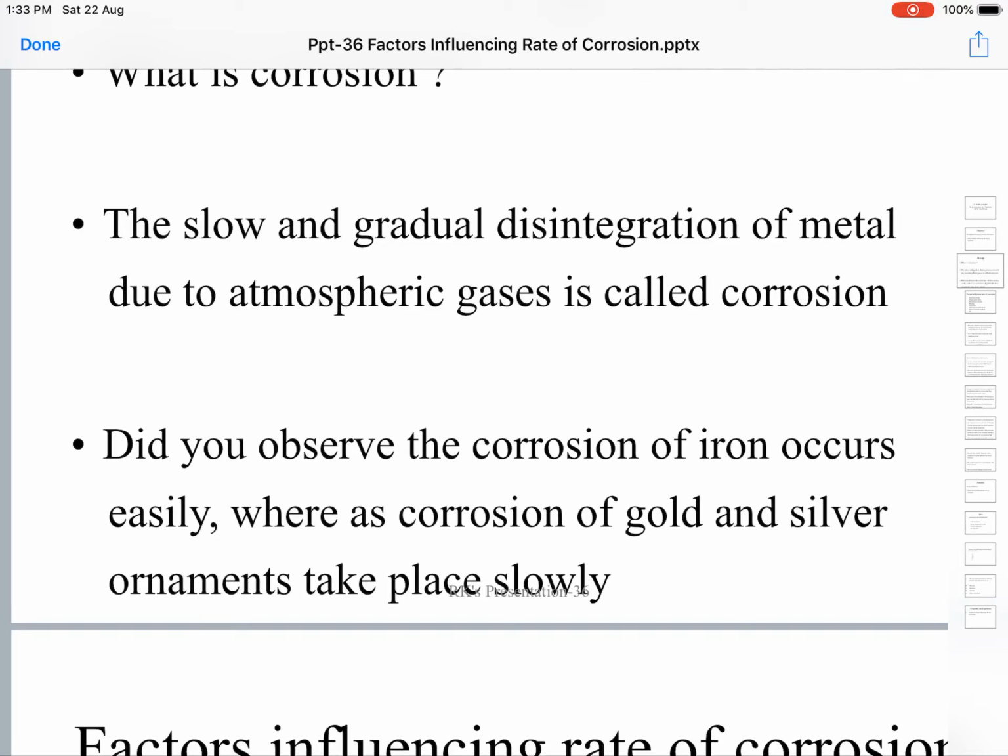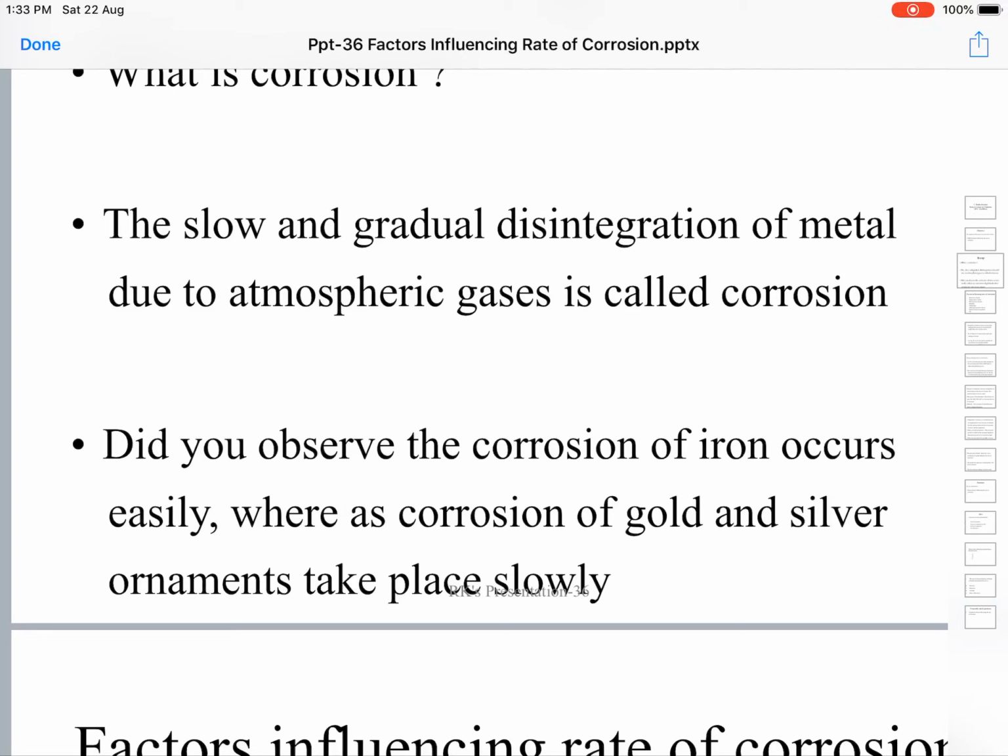So corrosion is not a phenomenon that can be taken easily. It's a natural phenomenon. It happens across the metals. Unless proper steps are taken, the consequences will be very high and fatal. So today we shall try to learn what are the factors that influence the rate of corrosion.